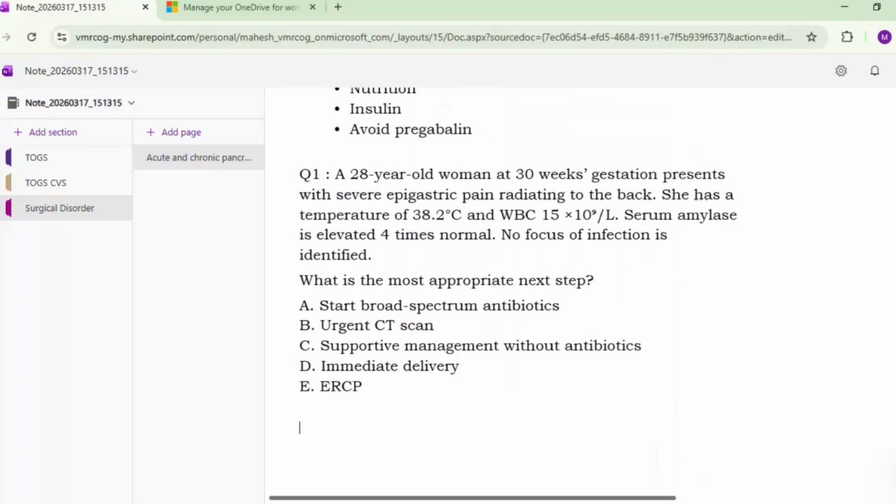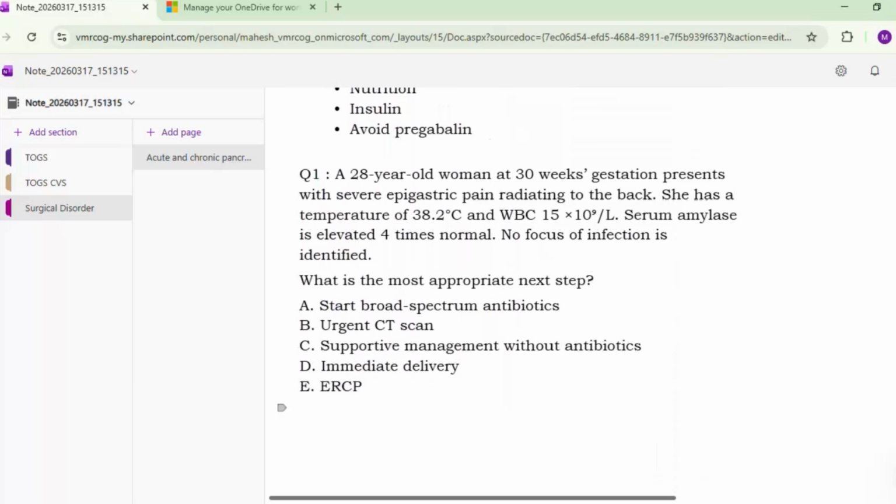Yes, sir. A 28-year-old woman at 30 weeks gestation presents with severe epigastric pain, radiating to back. She has temperature of 38.2 degrees centigrade, WBC 15,000. Serum amylase is elevated 4 times normal. No focus of infection is identified. What is the most appropriate next step? A. Start broad spectrum antibiotics. B. Urgent CT scan. C. Supportive management without antibiotics. D. Immediate delivery. E. ERCP.